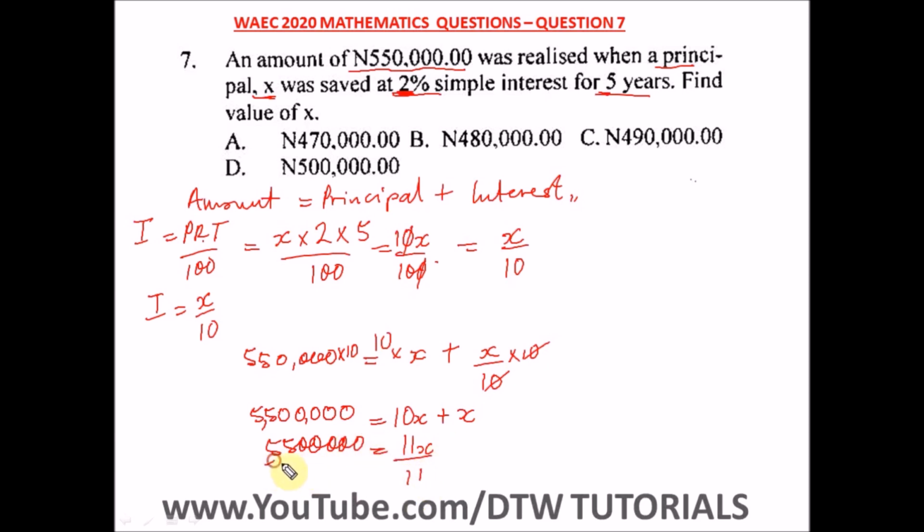So we have 5,500,000 divided by 11. You know this is 55, so this will go 5, then the zeros: we have 5 zeros, so 5 zeros, so this will cancel out. So x is equal to 500,000 naira. So our principal is 500,000 naira, and here our right option is option D.